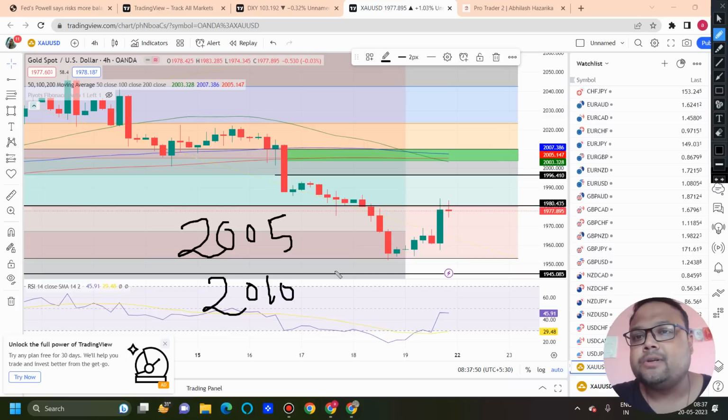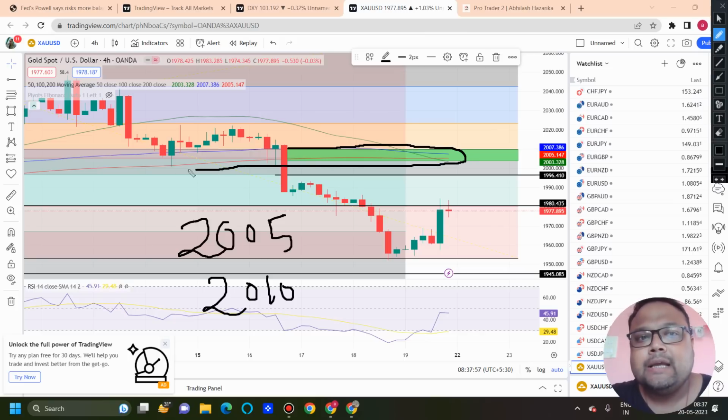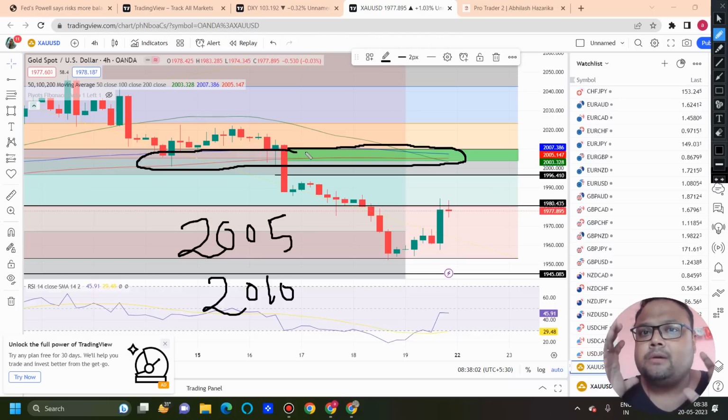This is the strongest resistance on the chart of gold right now because of FIBO 50, and we have multiple moving averages around this area, and you can see that previous support will also be acting as resistance here. Multiple moving averages, previous support acting as resistance, plus FIBO 50. So if we combine all the factors, 2005 to 2010 is a very strong resistance. Very strong sellers will be present around this area. When the market reverses, we can definitely go for a sell position. So these are the selling opportunities for us on the chart of gold if the market moves up.